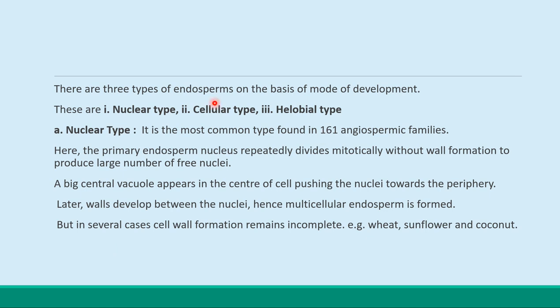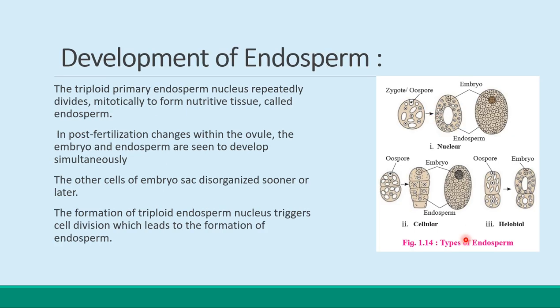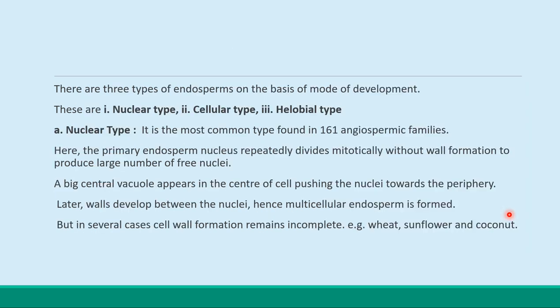So the endosperm is divided into three types on the basis of the mode of the development. त्यांची डेव्हलपमेंट कशी होतीये त्यानुसार यांचे तीन टाइप पडलेले आहेत. First is the nuclear type, second is the cellular type, and third is the halobial type. So here are the types of the endosperm. This one is the nuclear, cellular and the halobial. We will see one by one.